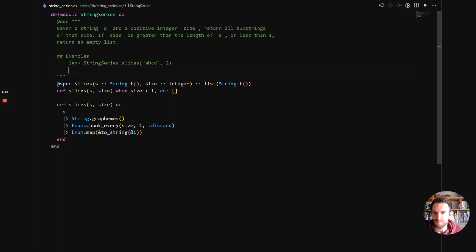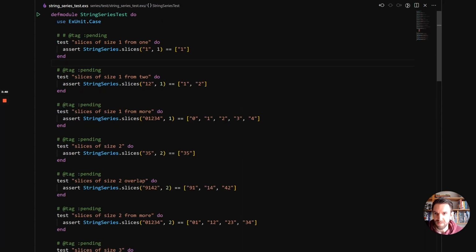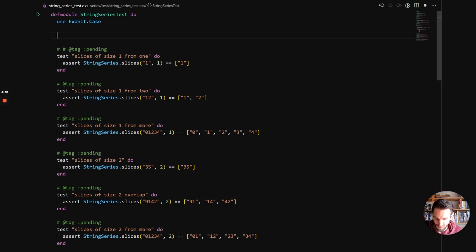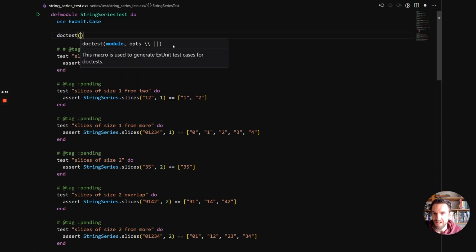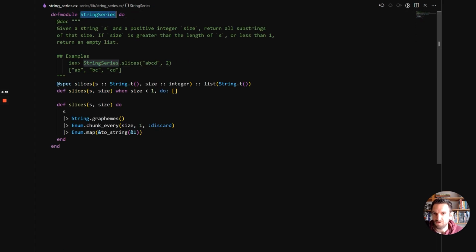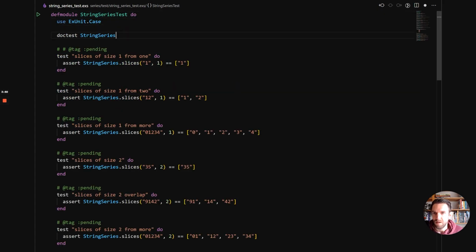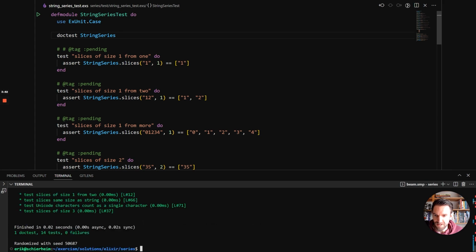Okay, so what this should return is a list of AB, BC, CD. And let's see if we can get our tests to run this. And to do that, we'll have doctest and then the name of our module, which was StringSeries. Then run our tests.